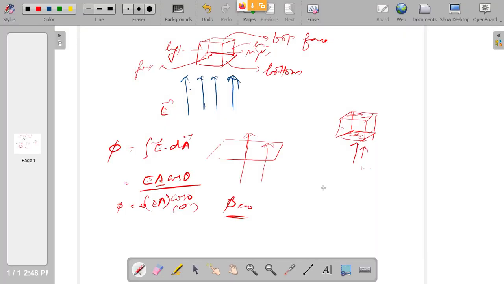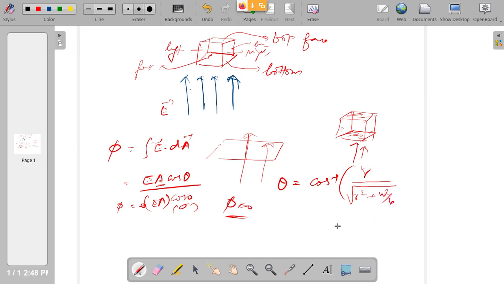Because here, theta is cos inverse of r by square root of r square plus w square by 4.